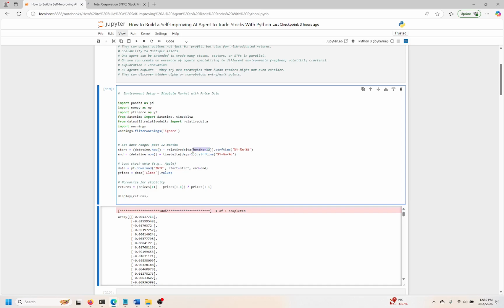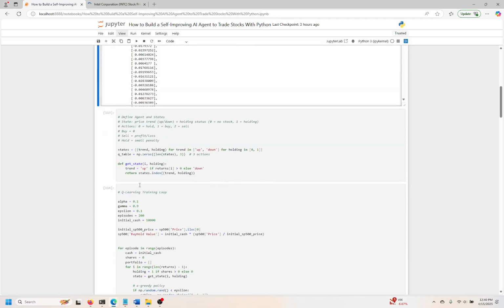We're getting 12 months of historical time series data. That's my start date. So back in time 12 months from today. And you can change this to be whatever you want. This can be 1 or 2 months. This could be a couple of years. 6 months is fine. I think for our purposes today, and just to illustrate how this works, I think 12 is good. So I've got my returns here.